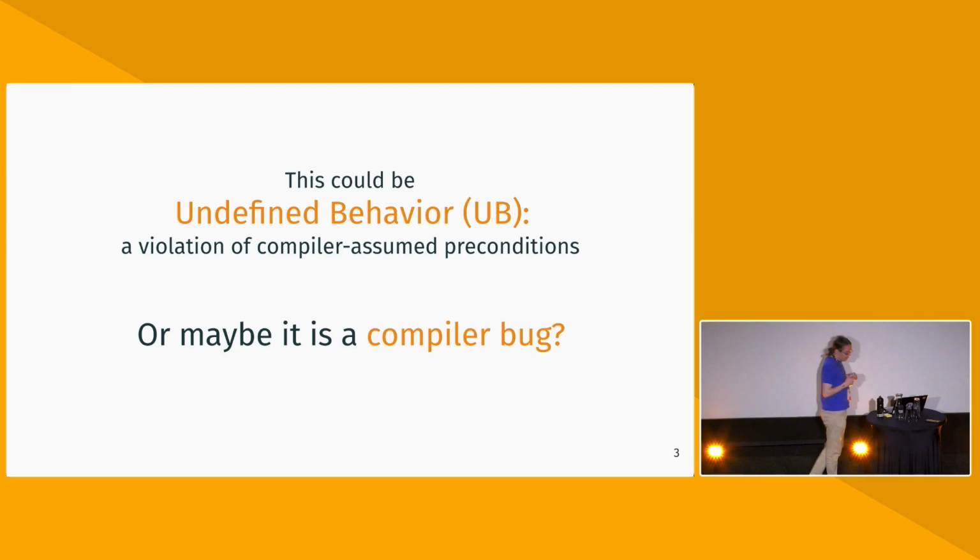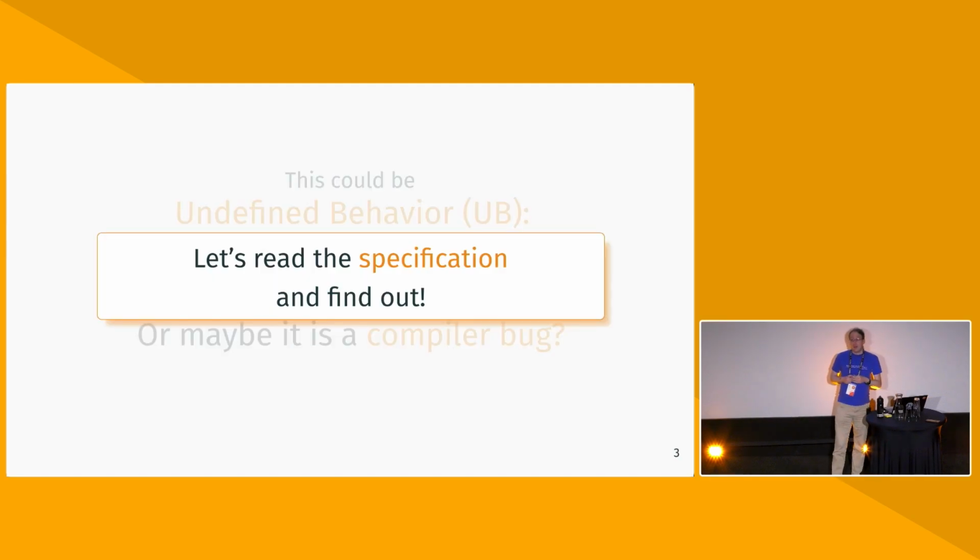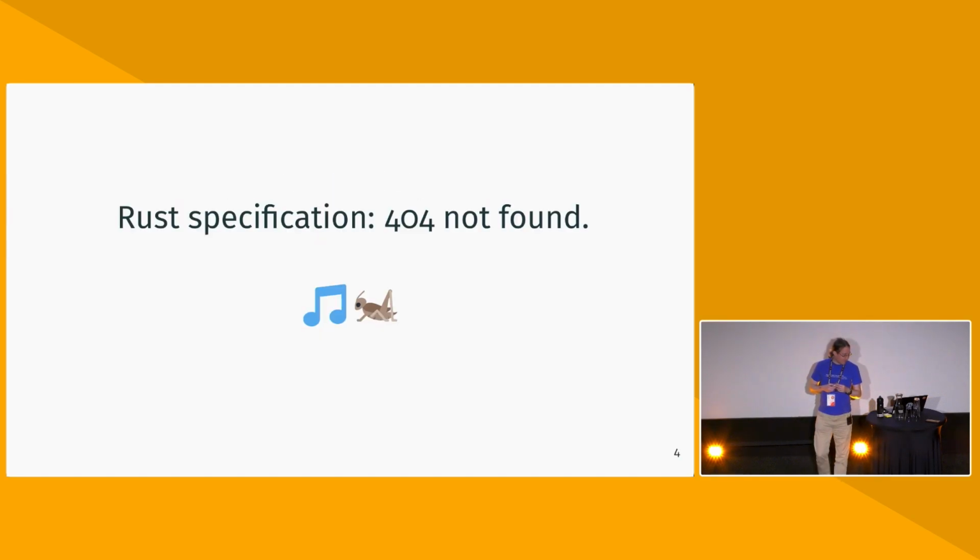And so how do we find this out? Well, we go read the specification, and it should tell us. Oh, yes, there is no specification. That is in part why I'm standing here and giving this talk, because I have some opinions on how the specification should look like. But we're kind of stuck here on the Rust side.